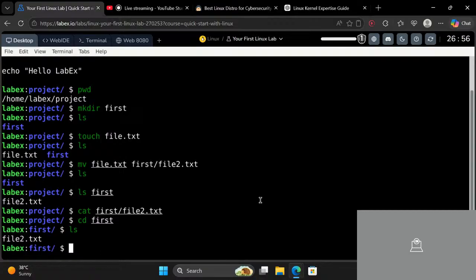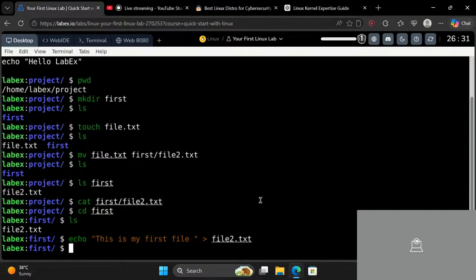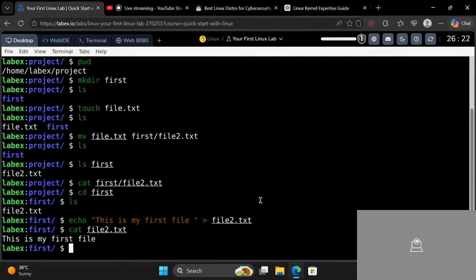So how will I write? There are different ways, but for now I will just give you the simple way, which is to use the echo command. So echo, and I would say this is my first file, and let's close. Now just use an arrow and then put the file name and then click enter. So now if I want to view what's inside the file2, I will use the cat command and file2.txt, then I will enter, and here you can see the text that we just wrote is now visible. The text is my first file.